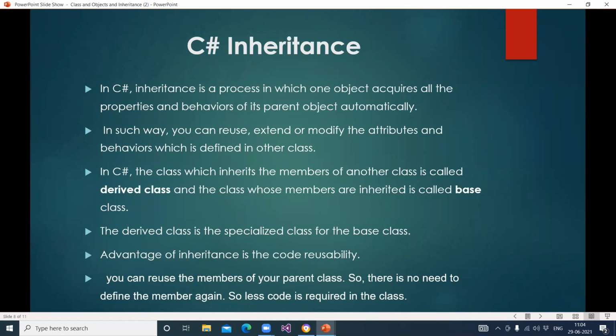First complete this. What is the use of inheritance? Reusability. What is the advantage of inheritance? Reusability. We can save our time. How? Because the variables and methods which you declare in the parent class are automatically inherited in the child class.